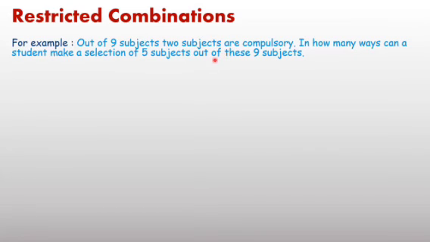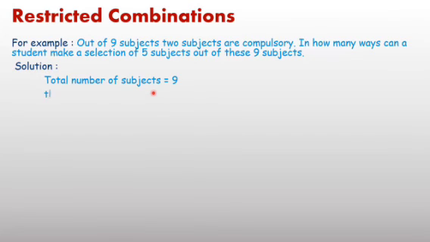So how many choices do you have? Only 3 subjects, because 2 are compulsory. You have to select 3 subjects out of 7, because the total number of subjects is 9 and 2 compulsory means 7 remain. So therefore 9 minus 2 is 7 and 5 minus 2 is 3. So select 3 subjects out of 7.